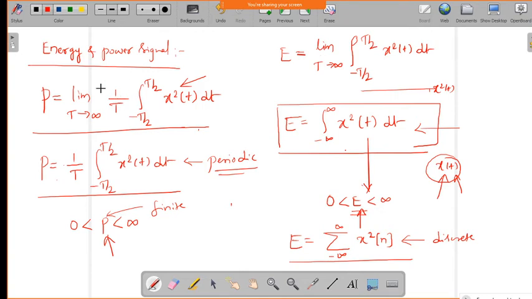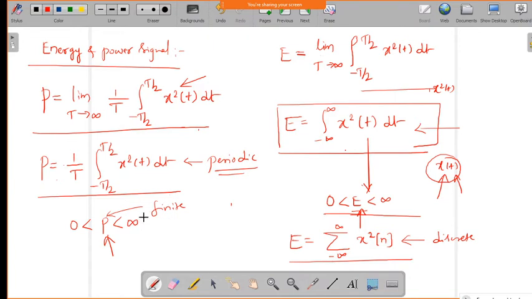Here also, for the energy, if it is finite then we call it an energy signal, and if you want to say the signal is a power signal, the power you find should be finite.